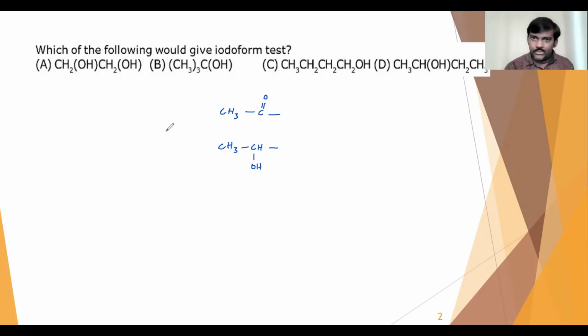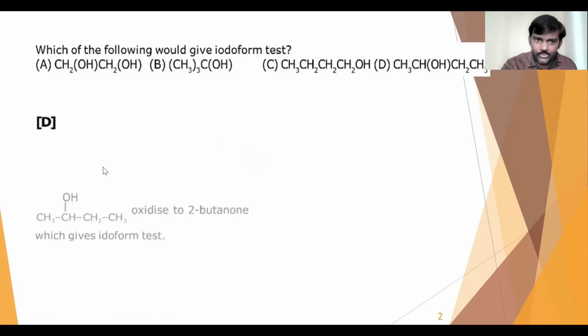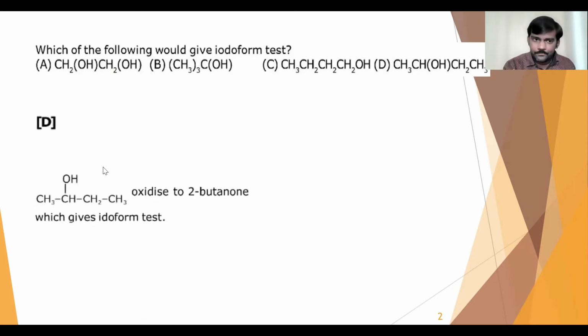In the fourth option, we have it. So definitely the answer will be D, because it has that CH3CHOH group. So here the answer is D.